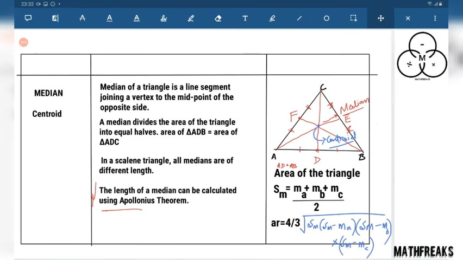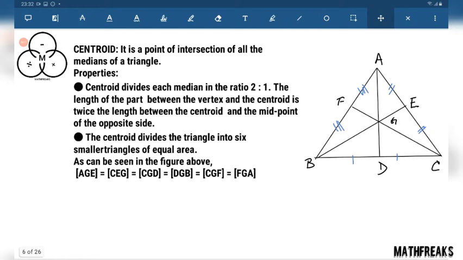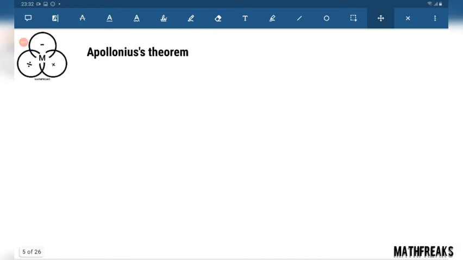I guess they have also written this. Yes, okay. So now, what is Apollonius theorem?